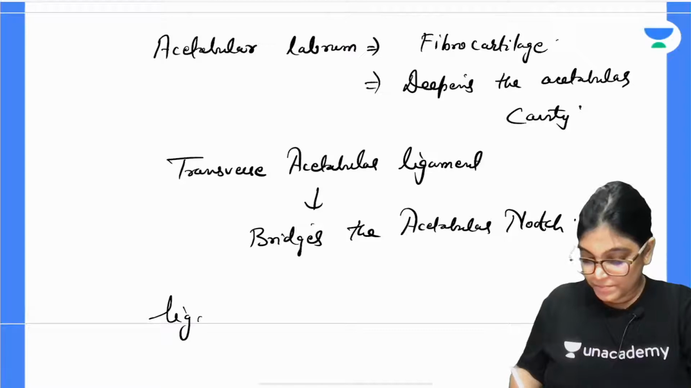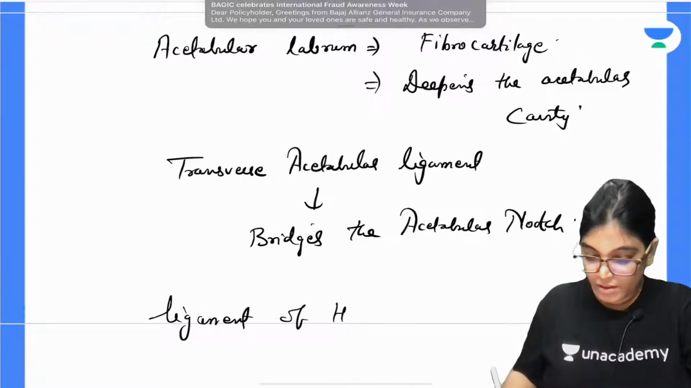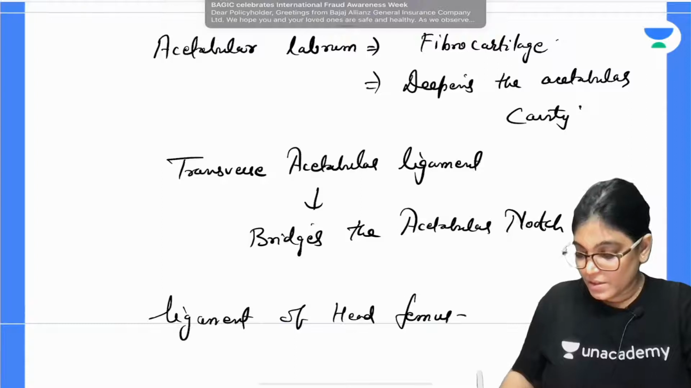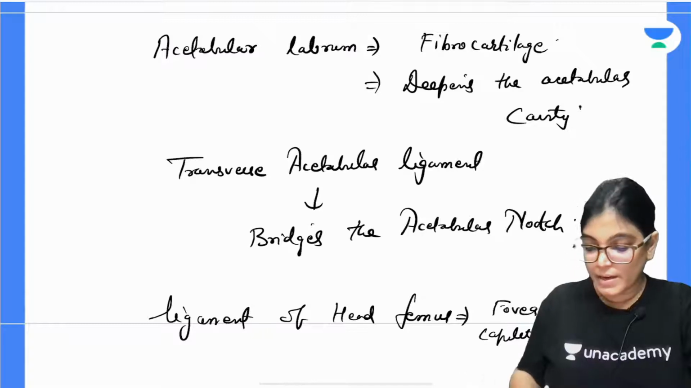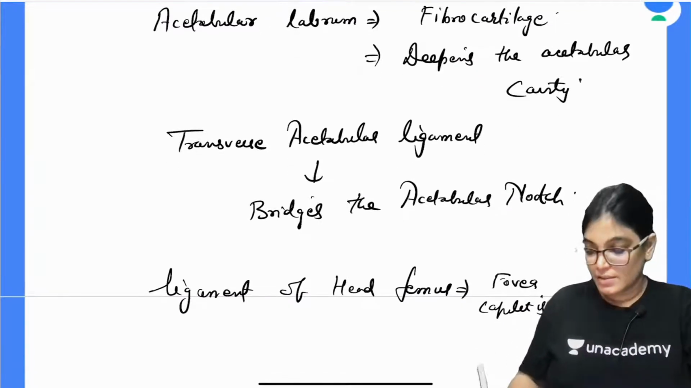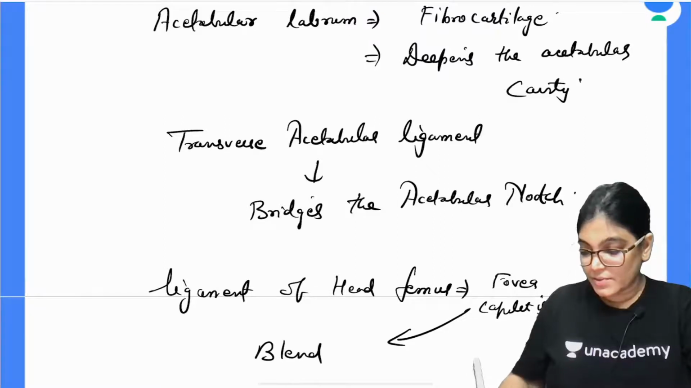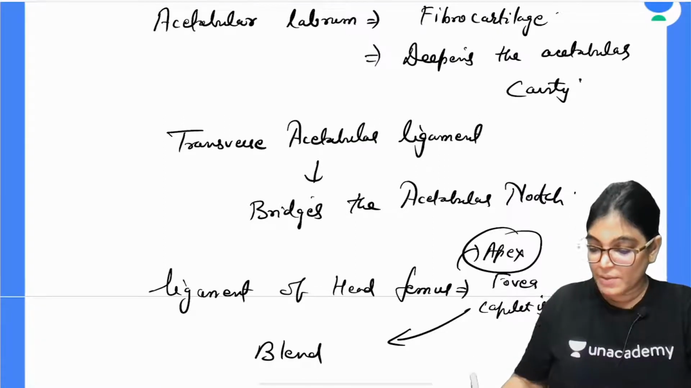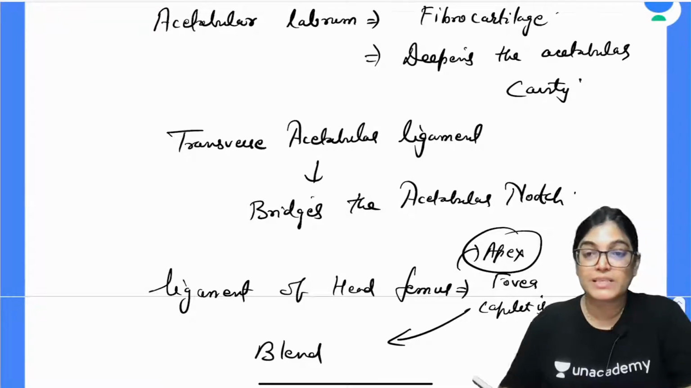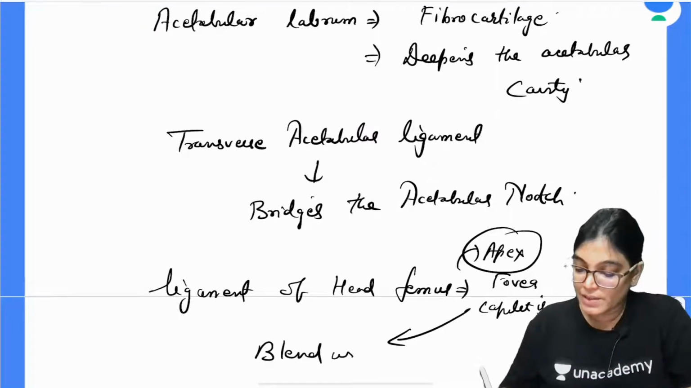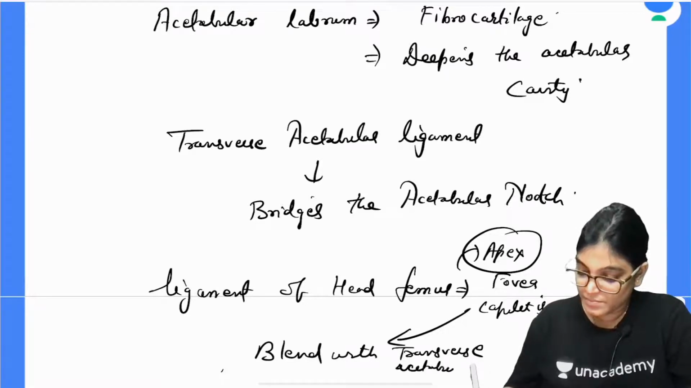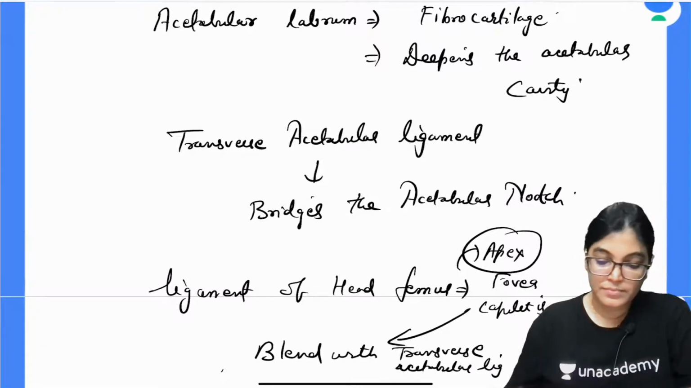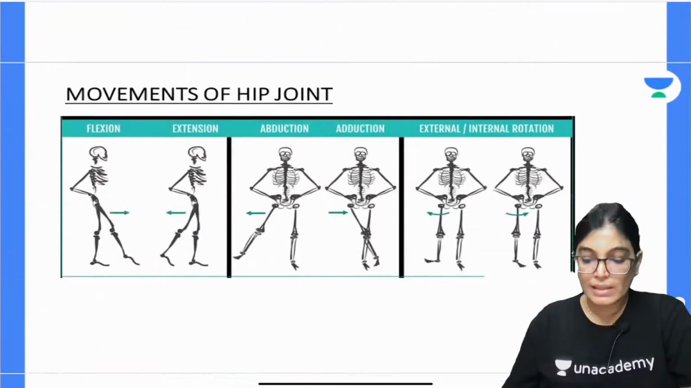Ligament of head of femur is attached to the fovea capitis and blends lower down. Its apex is attached to the fovea capitis. The ligament of head of femur, also called ligamentum teres or round ligament of head of femur, blends with the transverse acetabular ligament. Got it, everyone? So we are done with all the ligaments.